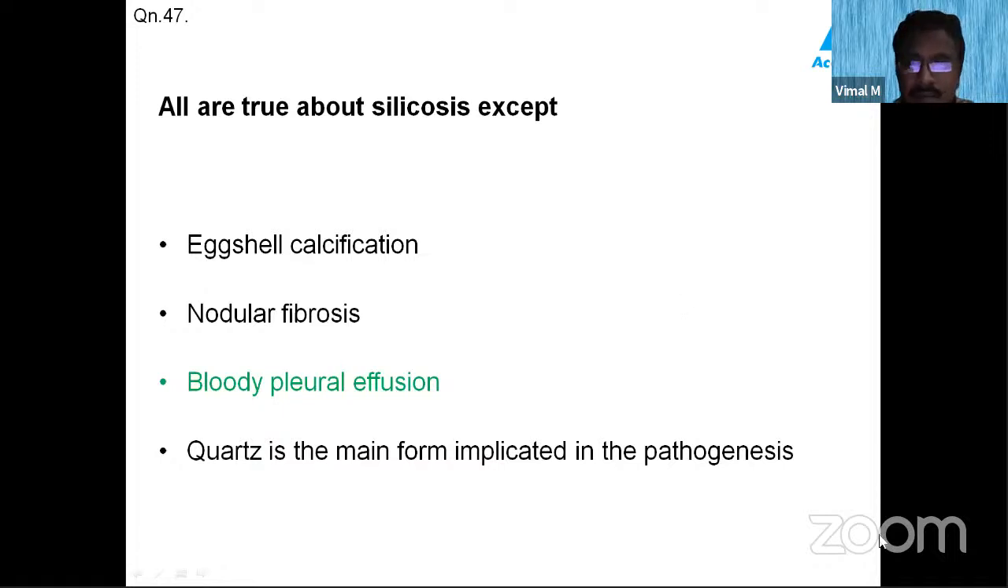Usually bloody pleural effusion will not be there in silicosis. Usually malignancy will have this pleural effusion, which is mostly blood stained. Quartz, the crystalline form, and all these are implicated in the pathogenesis of silicosis.